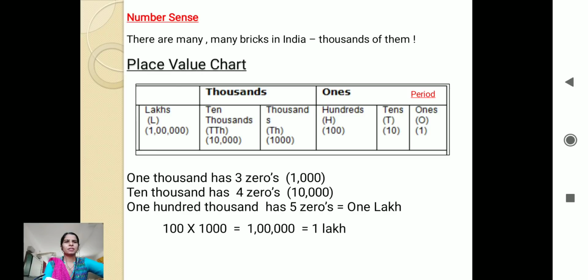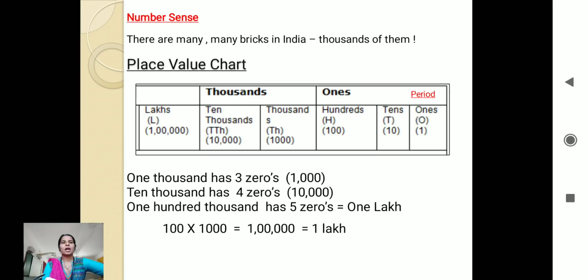Now see here, if I multiply 1000 into 100, we know that 1000 has how many zeros? 3 zeros. And if I multiply by 100, what will happen? 1 into 1 is 1, followed by how many zeros? 5 zeros. That is equal to 1 lakh. So 1 lakh can also be called what? 100,000. Sometimes you would have heard people say 100,000, so don't get confused. That is equal to 1 lakh.